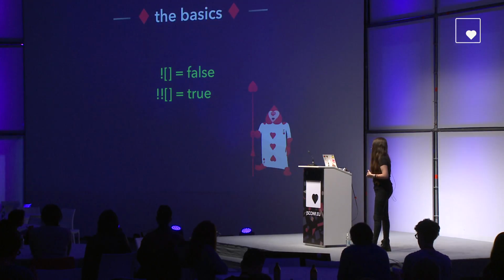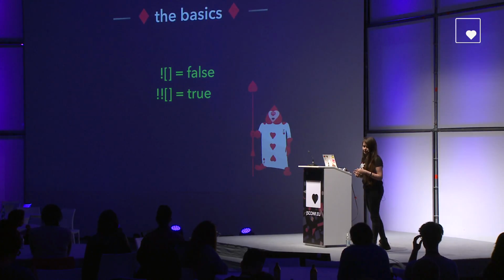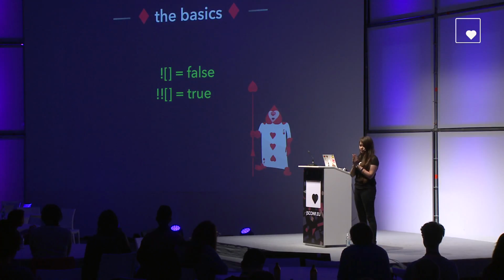Now, the basics. So in this example, in the first one, what we're trying to do is negate an empty array. So we're forcing JavaScript to treat that empty array as a Boolean type. And if you remember from the previous slide, that empty array is just a truthy value. So we're negating a true, so we get a false. And in the second example, we're negating false, so we get true.